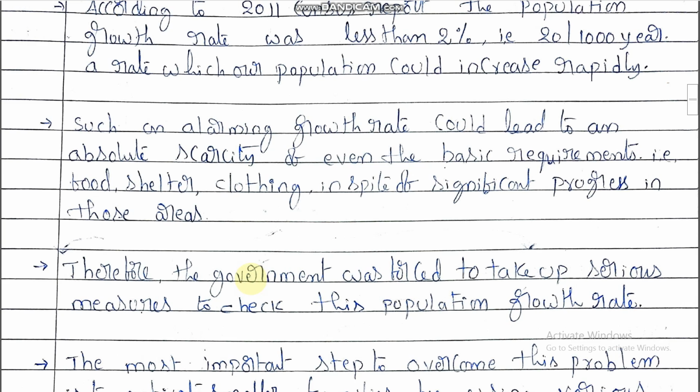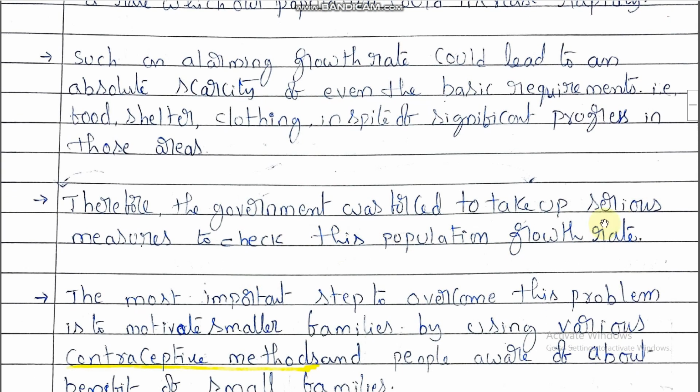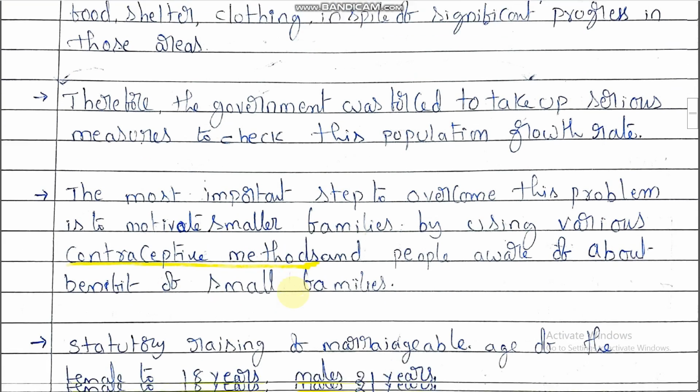Therefore the government was forced to take up serious measures to check the population growth rate. If the population grows hugely like this, the future generation will not get even basic needs like food, shelter and clothing.